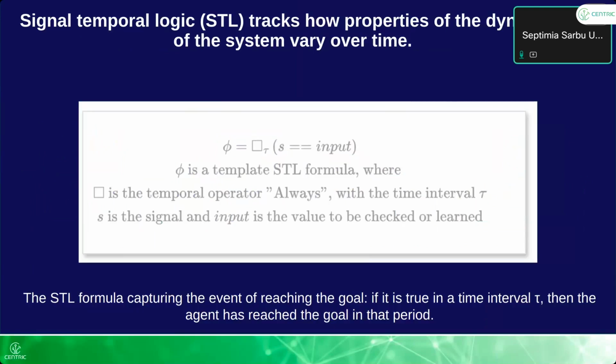Signal temporal logic is a logical formula that helps track how properties of the dynamics of a system vary over time. So remember that I mentioned the base station has access to or creates time series of the communication messages. And using a logical formula that describes when a robot has reached a goal, it can determine when it is true or false. So when that formula is true in a time interval, the base station can decide to switch the channel access.